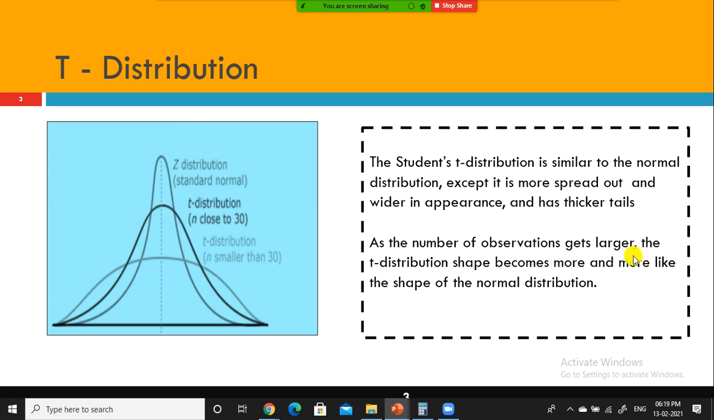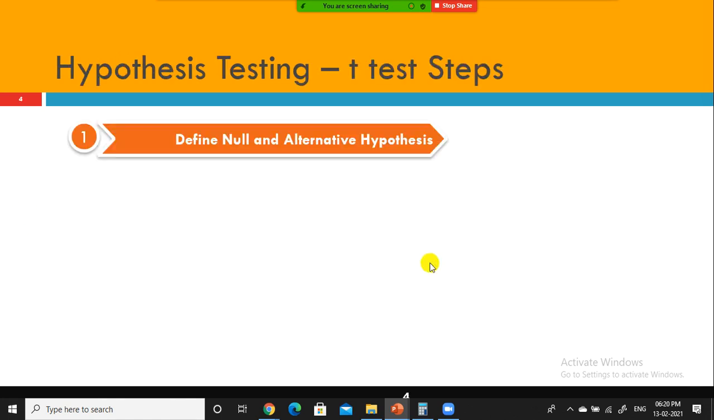That's what I mentioned. As the sample size gets larger, the t-distribution shape becomes more and more like the shape of the normal distribution. Right? So when you increase, for example, you take only 10 observations or 15, as you keep increasing it to 30, it will become normal. So this is the central limit theorem. You remember the central limit theorem. Irrespective of the shape of the data, when you draw a sample randomly close to 30, it will become approximately normally distributed. That is what this says.